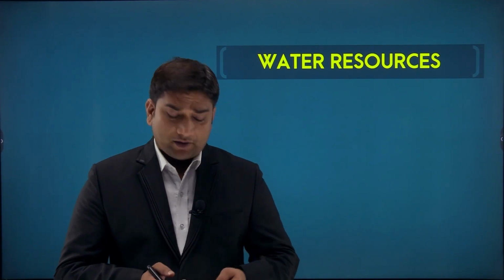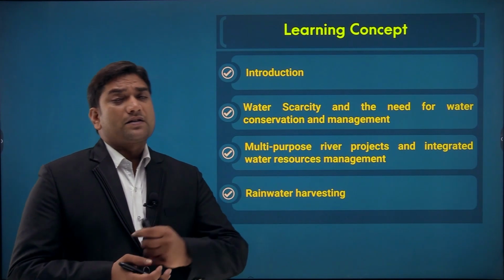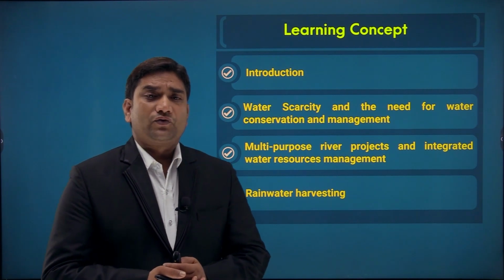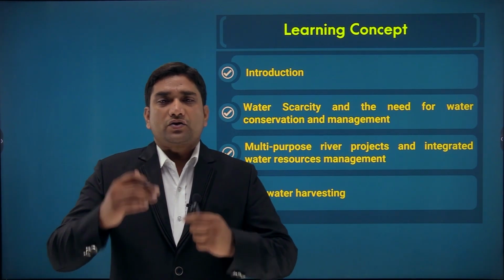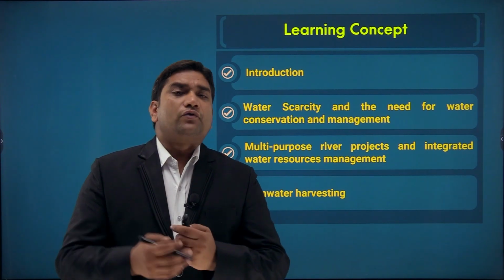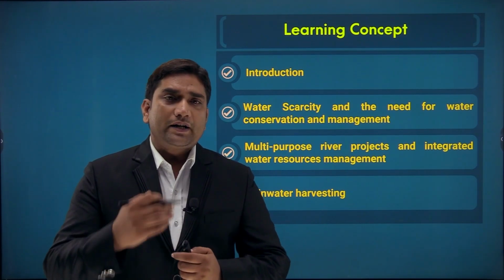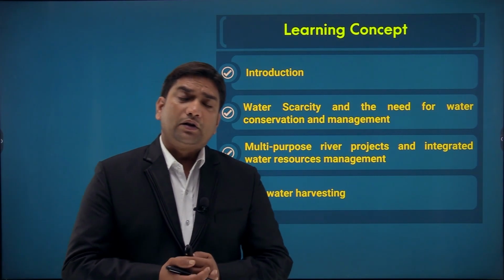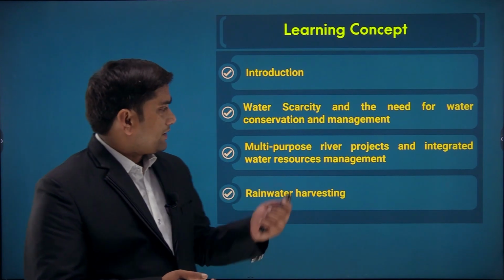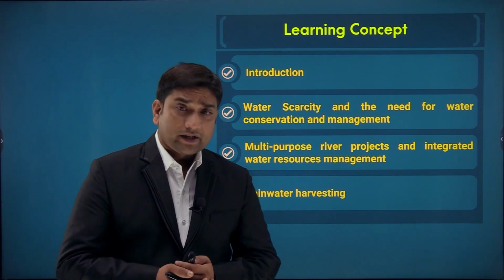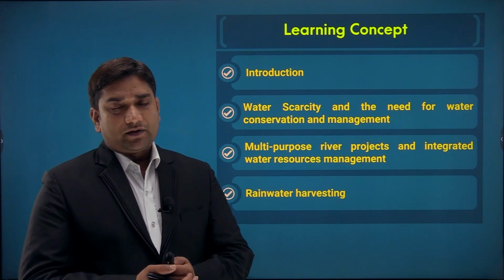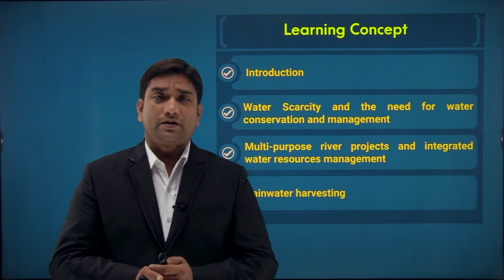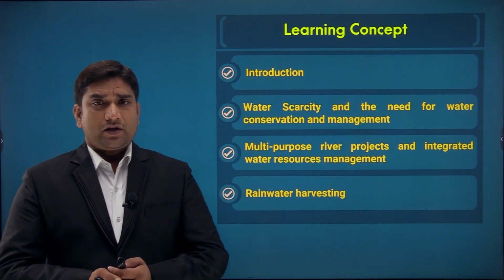in this chapter. First of all we'll do the introduction related to water resources, then water scarcity, or we can say shortage of water, and the need for water conservation and management, meaning why it is required to conserve and manage water resources. Then we will discuss multi-river projects and integrated water resource management. At the end we discuss rainwater harvesting. So these are the key points related to this chapter which we have to study.